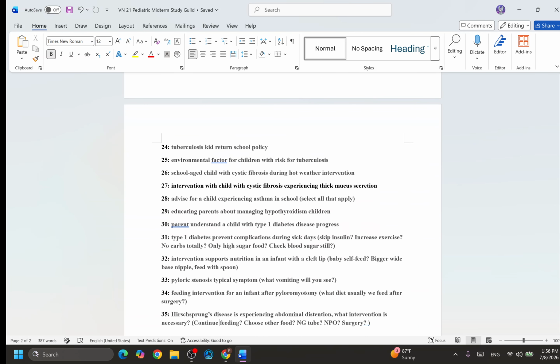All right, 24. TB, kids return to the school policy. So remember, I told you very important things. The school has a very strict policy for all the pediatric kids because they don't want contagion just coming into the school, right? The TB is very contagious. So that's why the doctor is providing treatment for these kids. When these kids come back to the school, there is a certain policy. They will need to check whether this kid is clear or not. That means the school nurse is going to ask you to provide some kind of evidence. Do you have that evidence? Okay, I need to see the evidence. So that's why the kids can come back to the school.